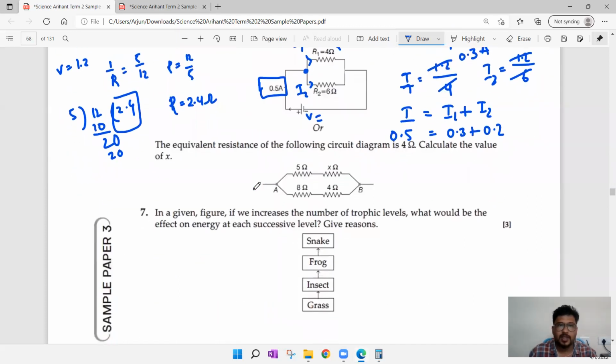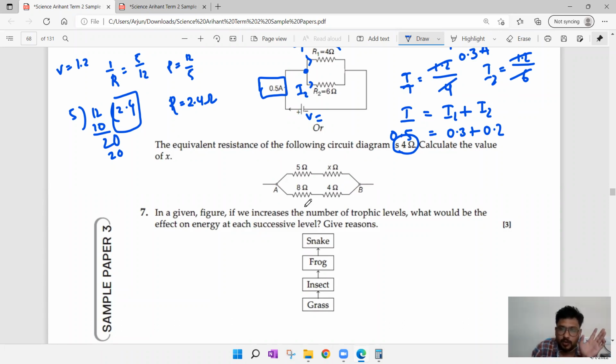Next, the second question they are asking: the equivalent resistance of the following circuit diagram is 4 ohm. So after solving, we will get the equivalent resistance. That equivalent resistance is 4 ohm, it seems. Calculate the value of X. Okay, here there are resistors: 5 ohm and X ohm connected in series. Try to listen to this carefully. 8 ohm and 4 ohm connected in series.